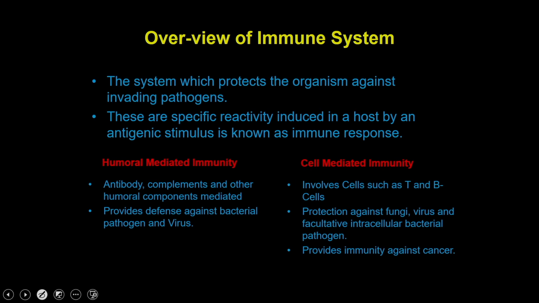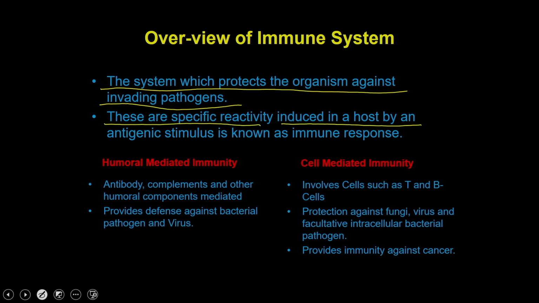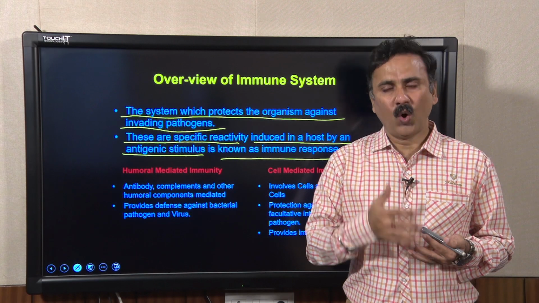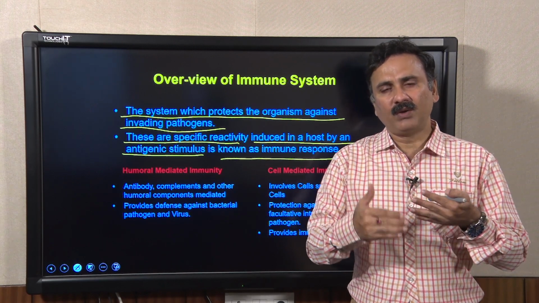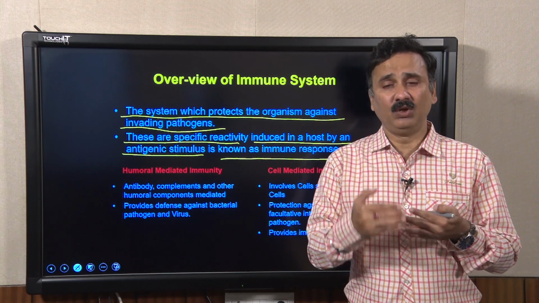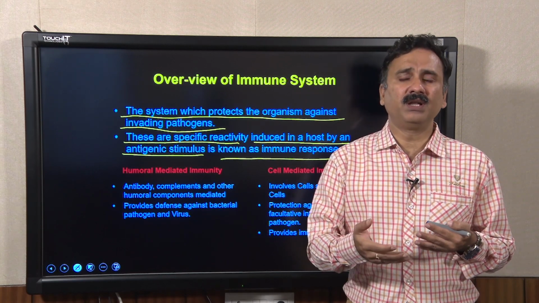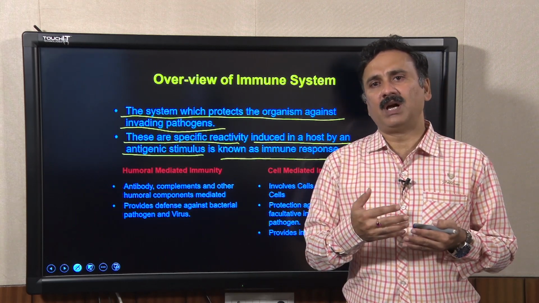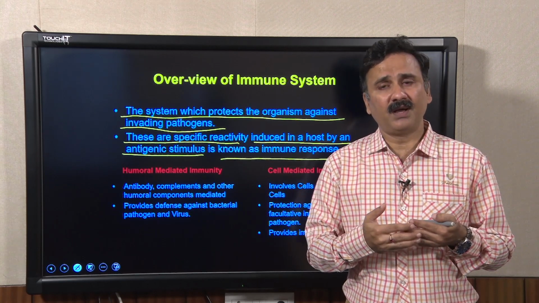The immune system protects the organism against invading pathogens, and the specific reactions induced in a host by an antigenic stimulus are known as the immune response. Once a foreign antigen such as bacteria, virus or fungus enters the host, the host recognizes this organism as non-self, and in response the immune system starts exerting reactions which destroy these foreign organisms.